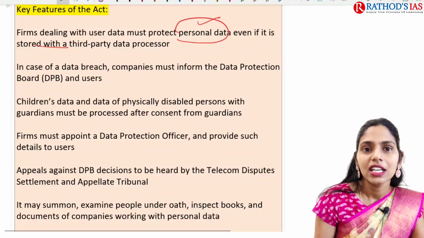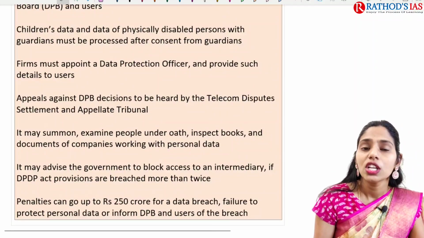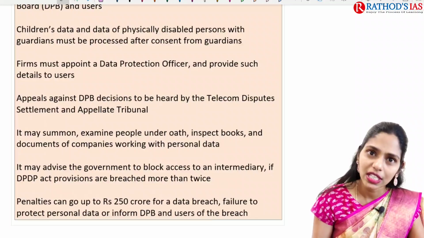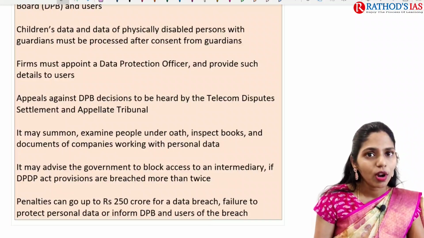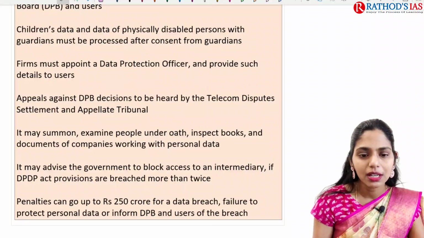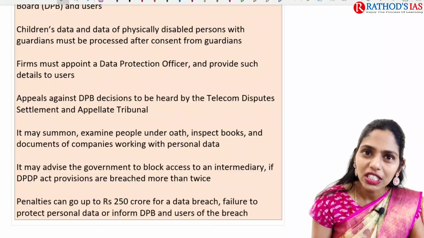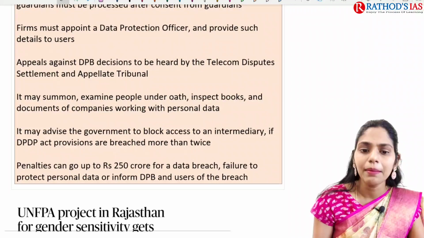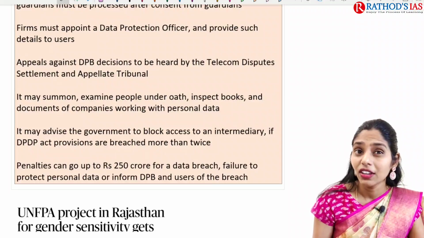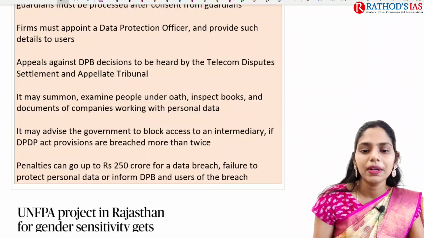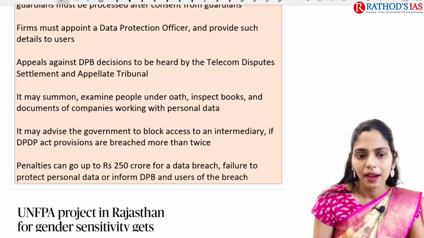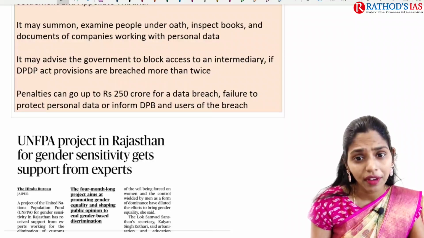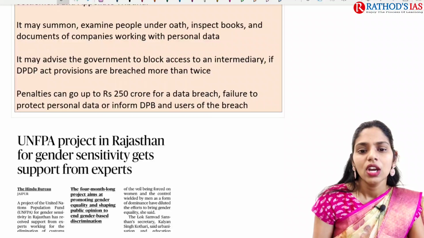And appeals against the data protection bill decisions have to be heard by a tribunal, that is the Telecom Dispute Settlement and Appellate Tribunal. So from now onwards, the Telecom Dispute Settlement and Appellate Tribunal is going to hear the cases. This tribunal will summon and examine people under oath, and inspect the books and documents of companies working with personal data. It may also give advice to the government regarding the blocking of access to the intermediary, etc.